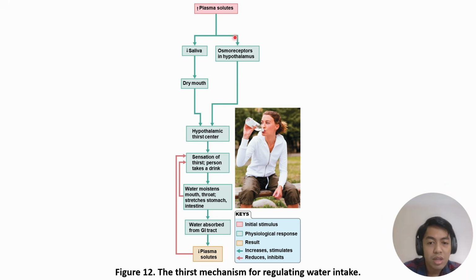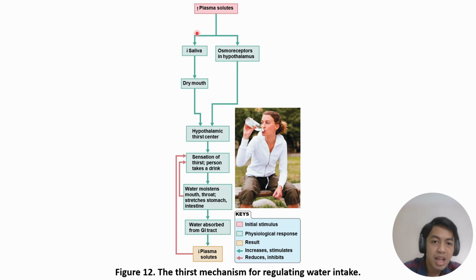So, this diagram shows you the events following the thirst mechanism. Again, as the plasma solutes concentration increases, this will stimulate the osmoreceptors in the hypothalamus to stimulate the hypothalamic thirst center.